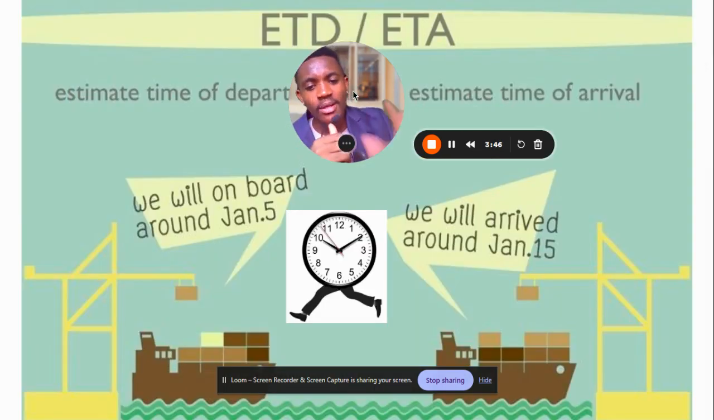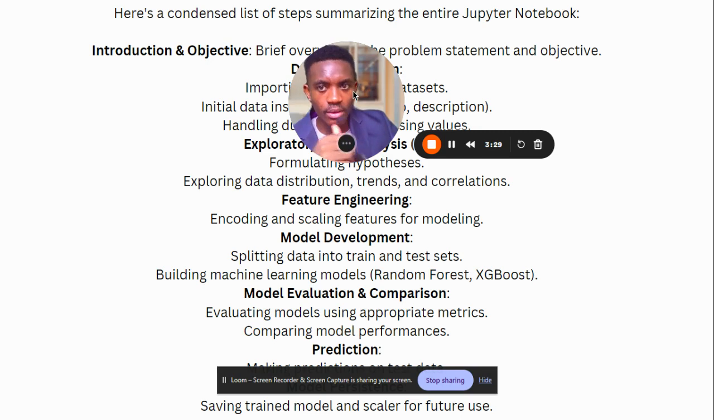So the goal of this project is simply to predict the estimated time of arrival for a single Yasir journey from start to finish. And trust me, by the end of this, you'll understand how all this works. I'm going to take you step by step through everything.